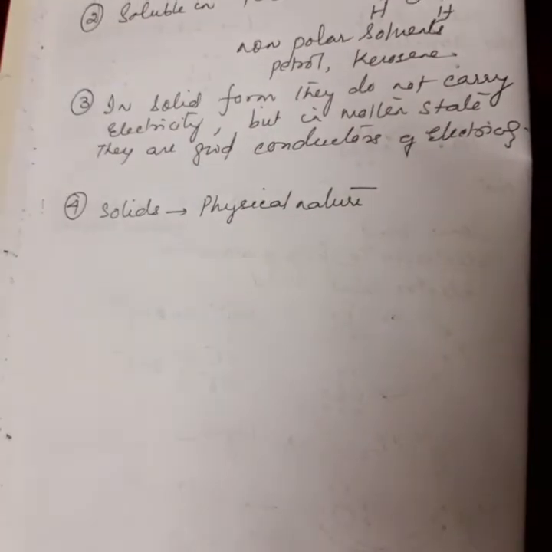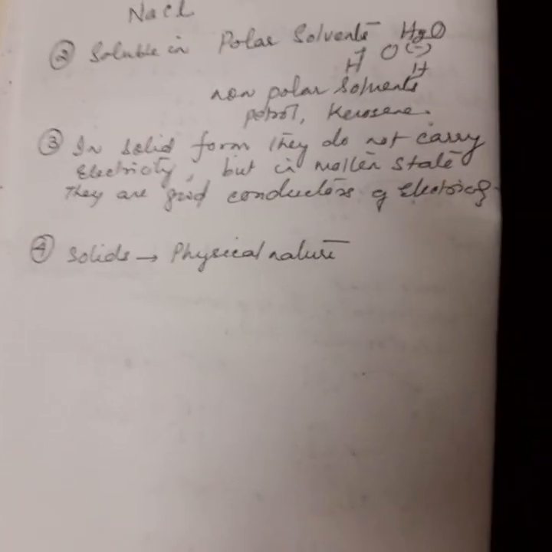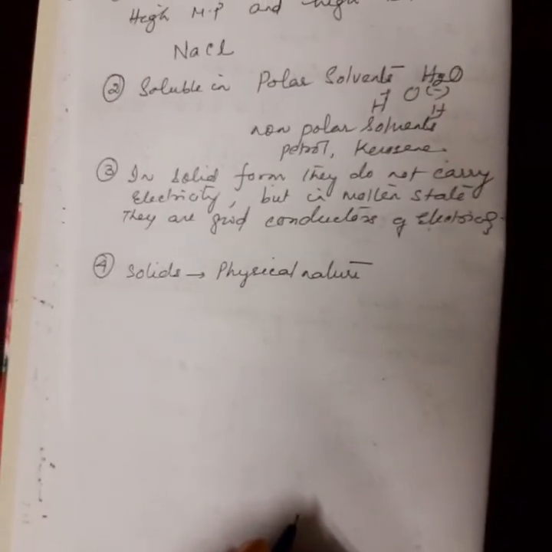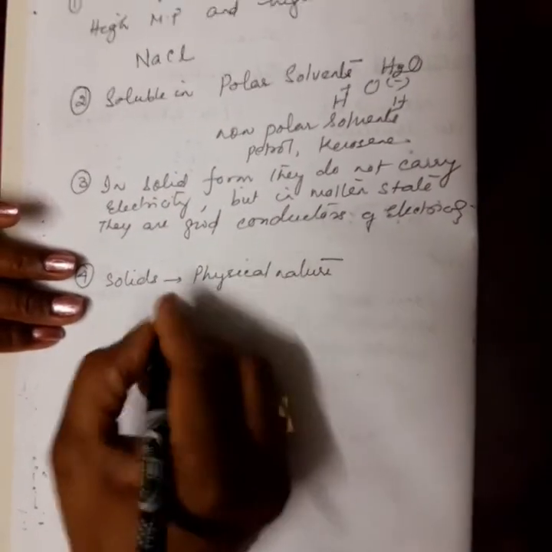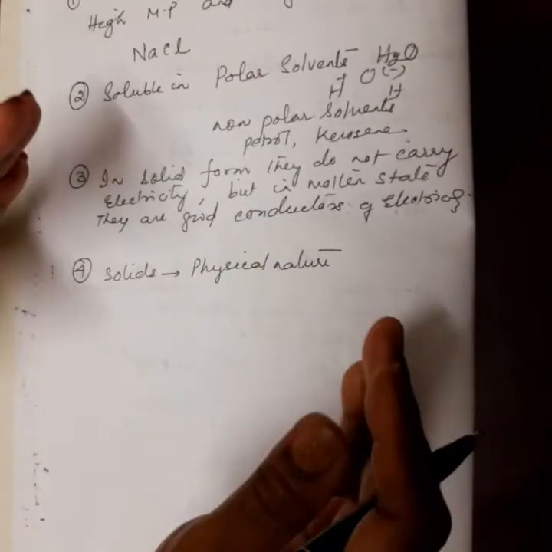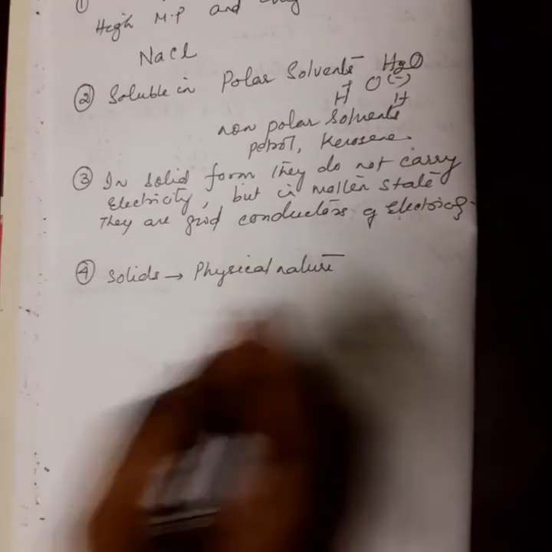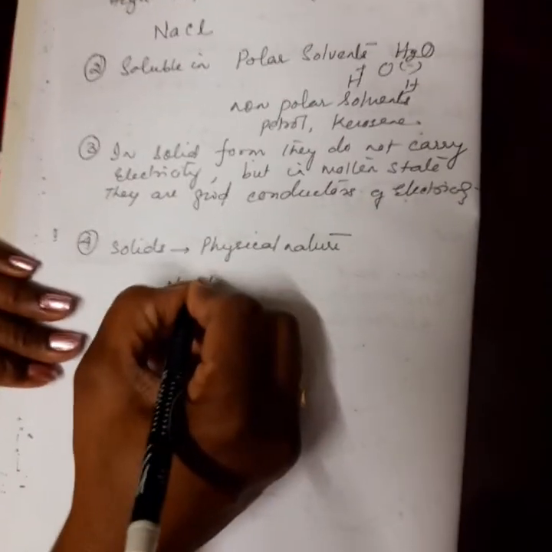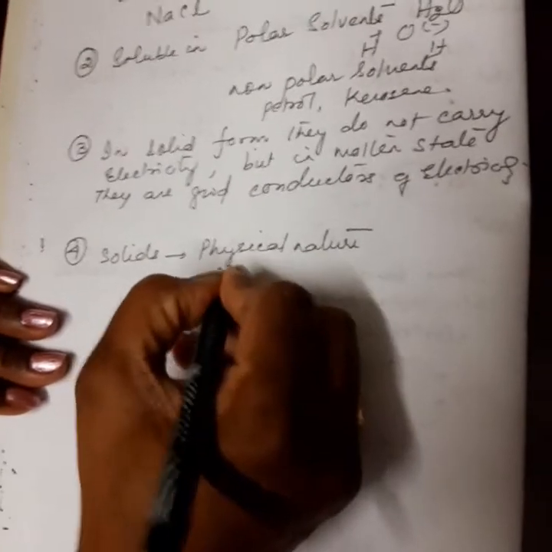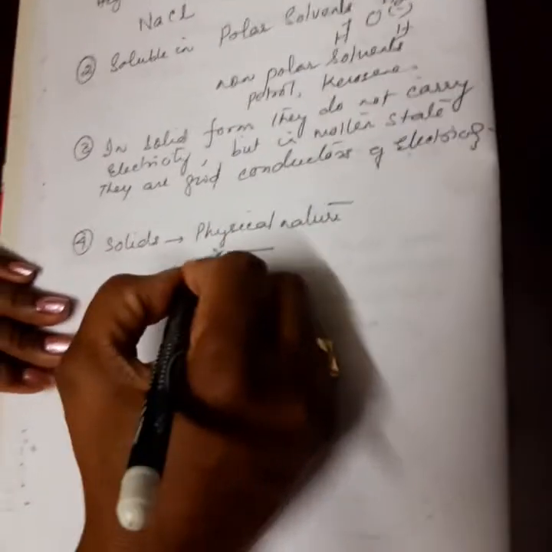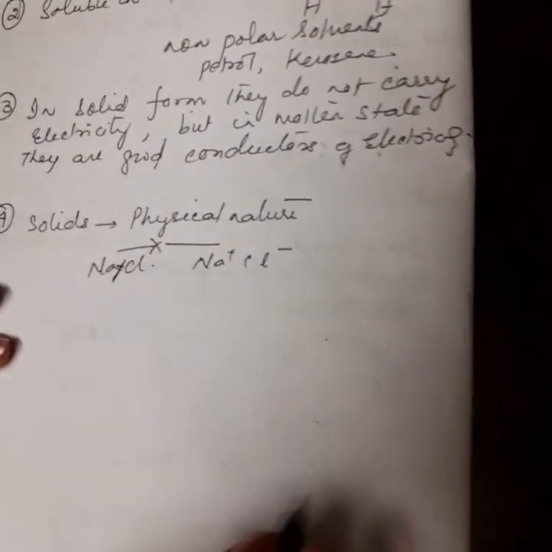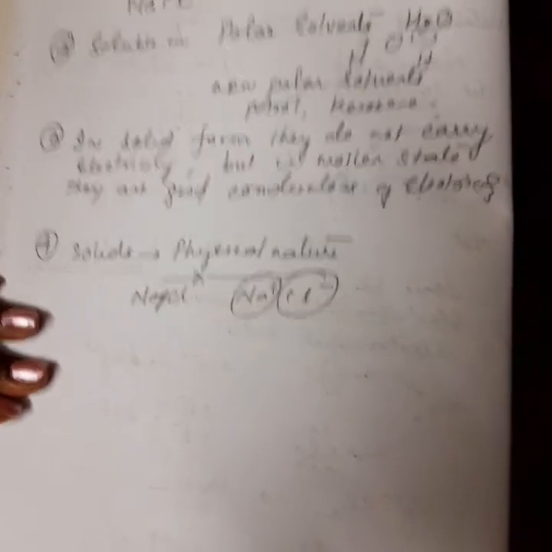In the molten state, the heat which is provided is able to overcome the force of attraction between the elements in that compound, like sodium chloride. The ionic bond between sodium and chloride is broken by the heat which is provided, and they form Na plus and Cl minus ions in the molten state.